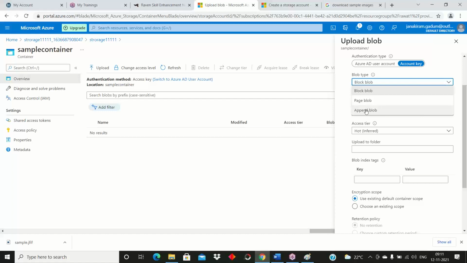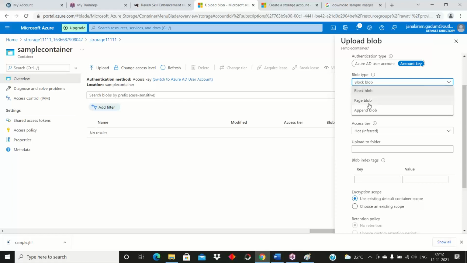If you go with the page blob, if we want to save some virtual machine hard disk information, note this, hard disk information, this kind of information is also supported by page blob. Append blob is nothing but if you have some virtual machine log information. Log means deleted and created. This thing we can say as log information. Okay, that is the three types of services.